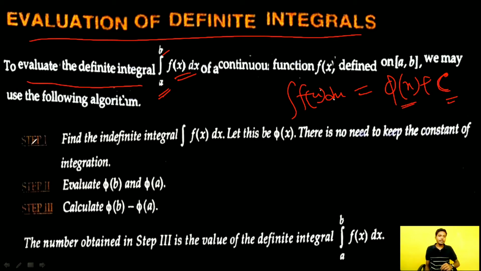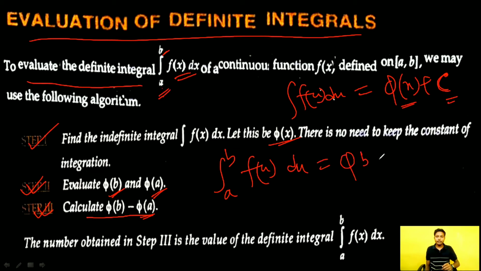After finding phi x, we complete our first step. For the second step, find phi of b and phi of a, where a is the lower limit and b is the upper limit. And the third step, calculate phi of b minus phi of a. After calculating it, we will have the value of the integral of f of x dx from a to b, which is equal to phi of b minus phi of a. This is the value of our integral.